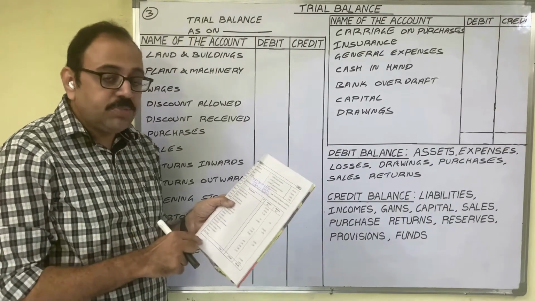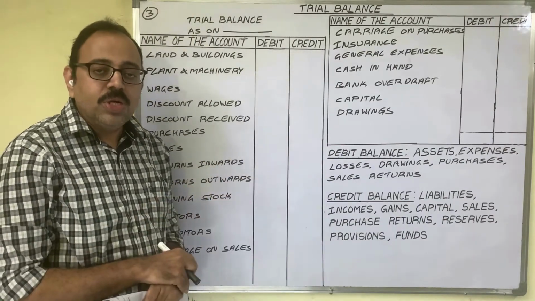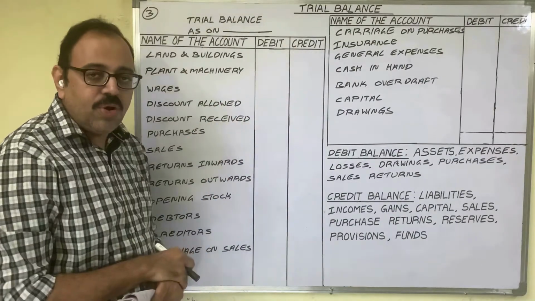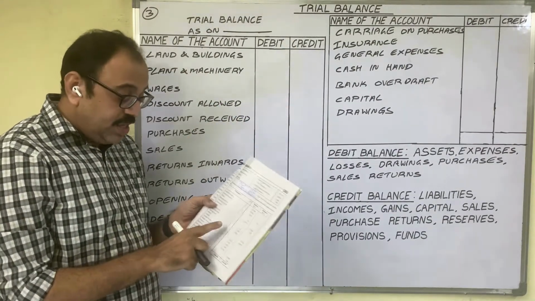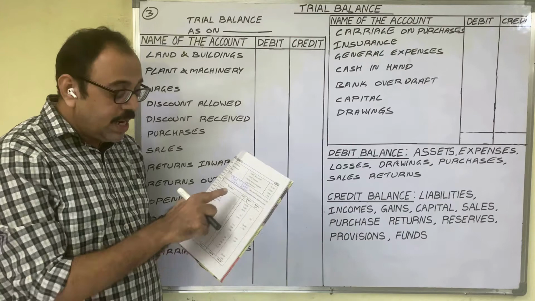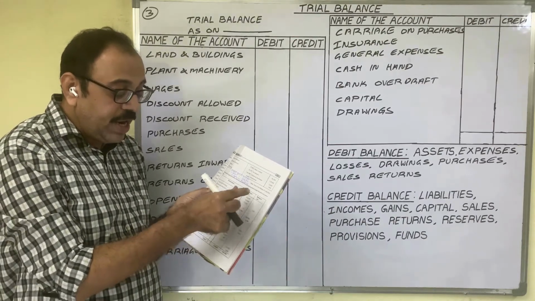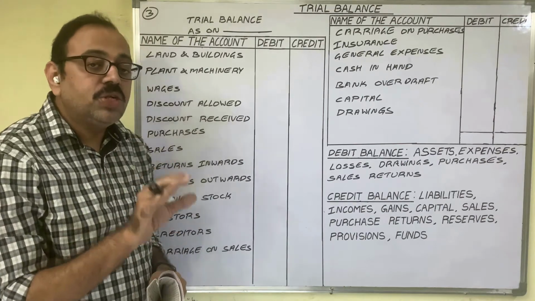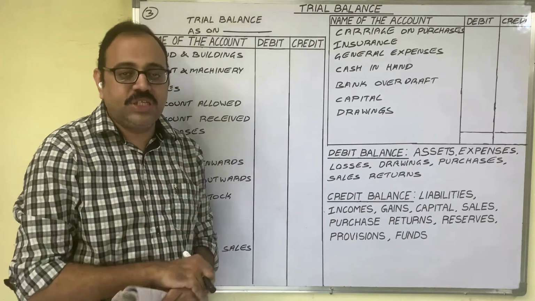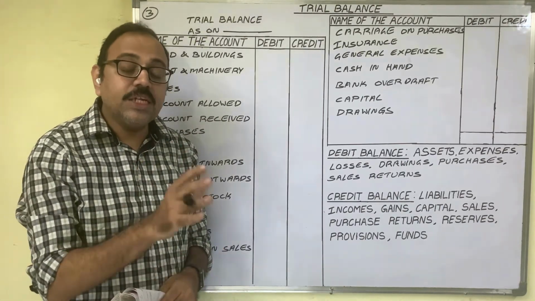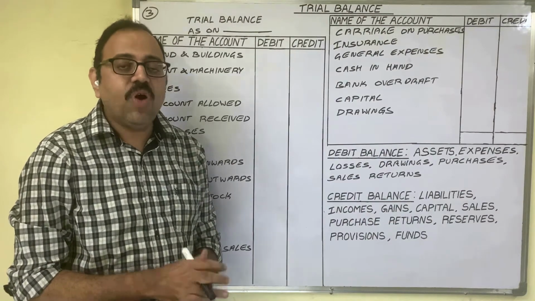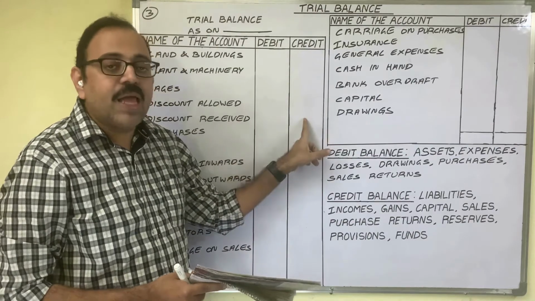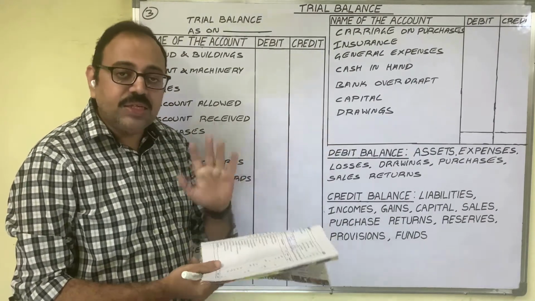All these account names are taken from the ledger book, so we have to copy the same names in the first column, the name of the account column. Then this accountant wrote the ledger account balances in the debit and credit columns. But while writing the balances of some accounts, he made mistakes because he is an inexperienced accountant. And what is he asking us to prepare? We have to prepare the correct trial balance by rectifying these errors.